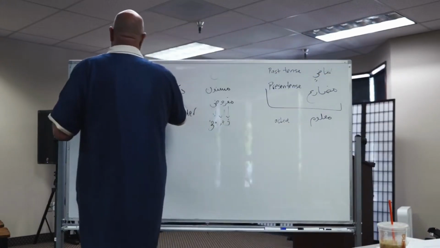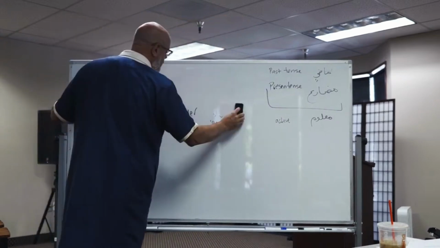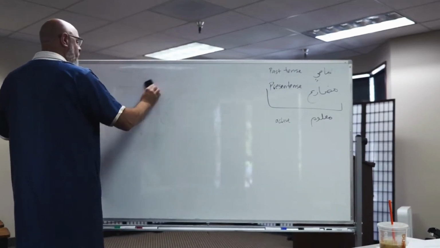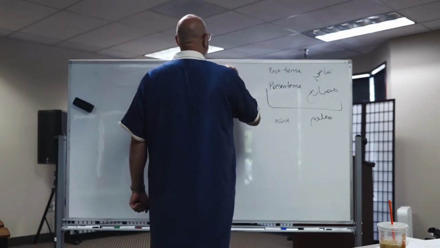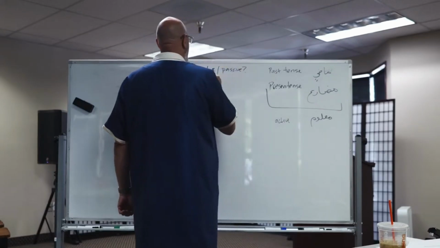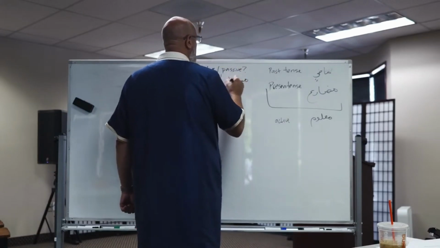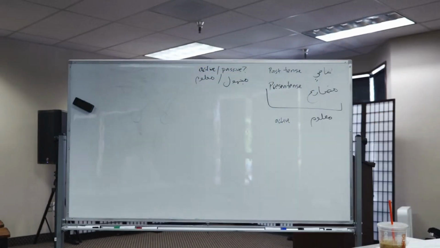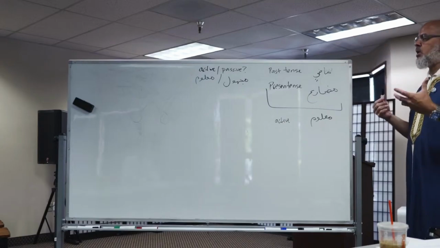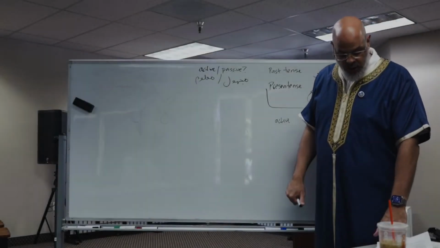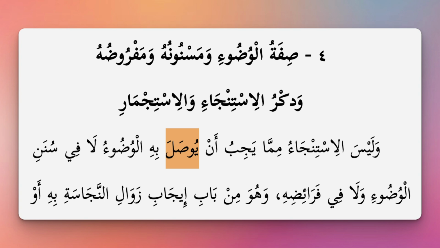But as I said, reading, especially without the harakat, without the tashkil, initially is difficult. And one of those difficulties is knowing when it is going to be active and when it is going to be passive. So active, we said, is what? Ma'loom, and majhul is going to be the passive. Once you gain the ability to recognize when the author is utilizing the active versus the passive, this is a good sign, right? This is what will allow you to read texts with a greater sense of confidence. So our first example here in the first sentence, وَلَيْسَ الْإِسْتِنْجَاءُ مِمَّا يَجِبُ أَنْ يُوصَلَ بِهِ.